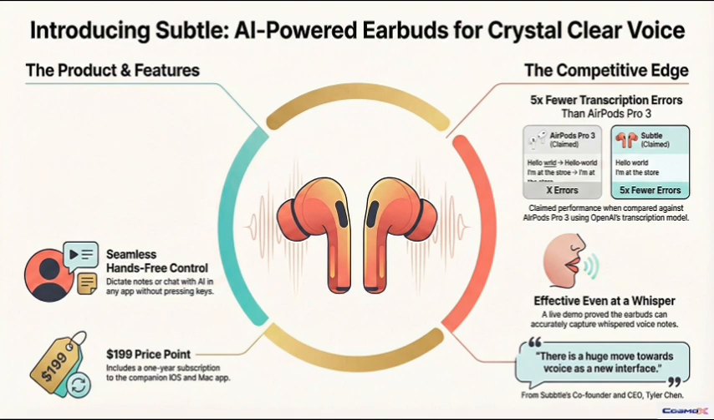Subtle CEO Tyler Chen says the reason voice hasn't taken over is because of that environmental noise, but also the social awkwardness of it. Right, of talking to your phone on a crowded train. And this AI is designed to fix both of those things at once. So how are they actually doing it?